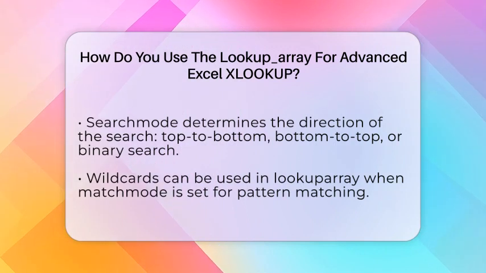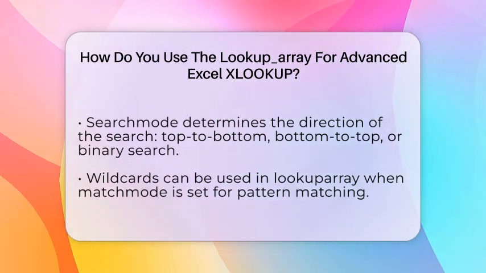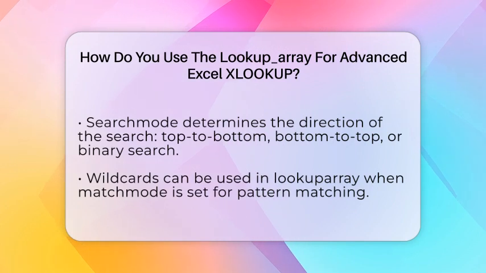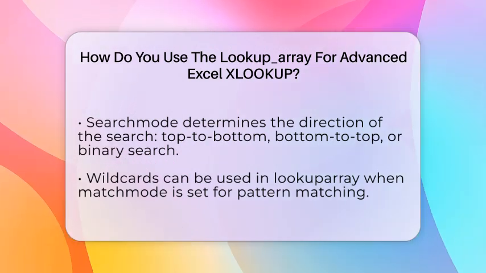Wildcards can be used in the lookup array when match mode is set to 2. This allows partial matching, so you can find all entries that contain a certain word or pattern. For example, searching with a wildcard like Apple can find all items with the word Apple in their name.